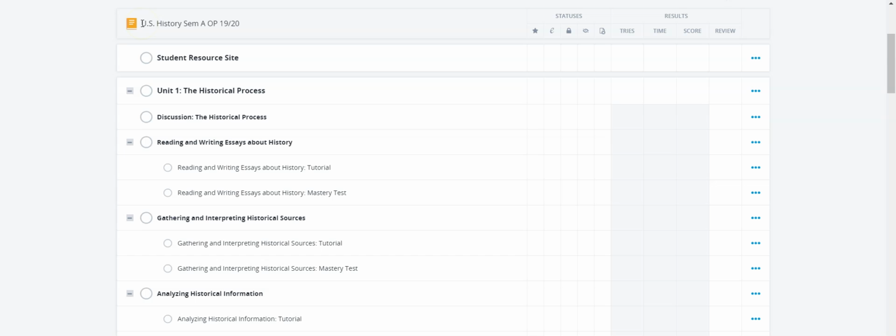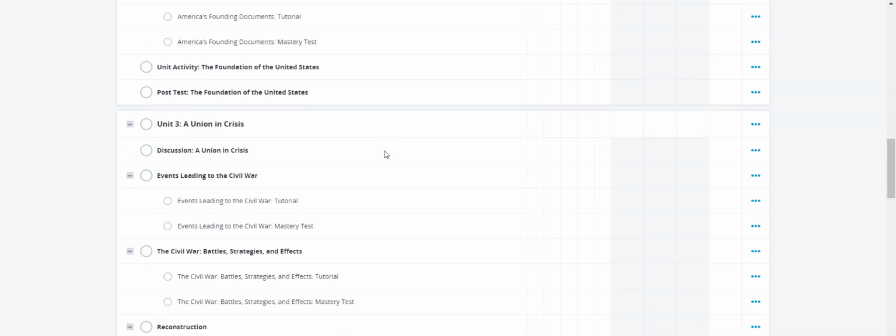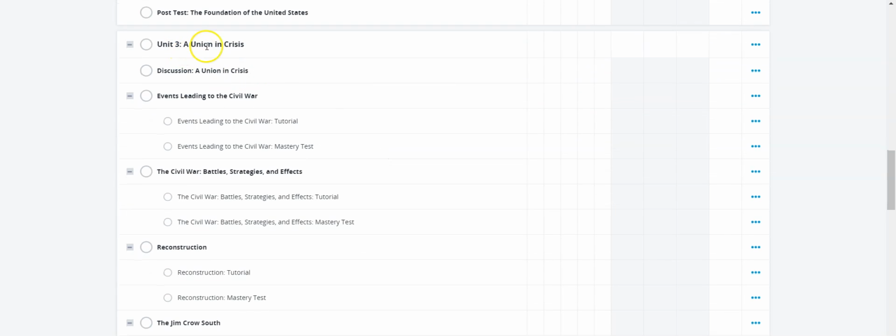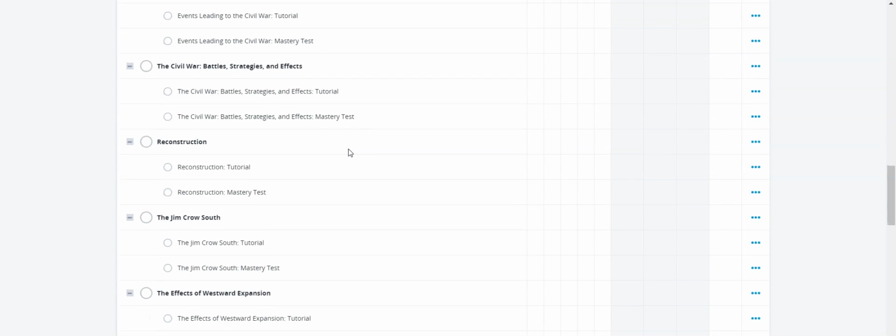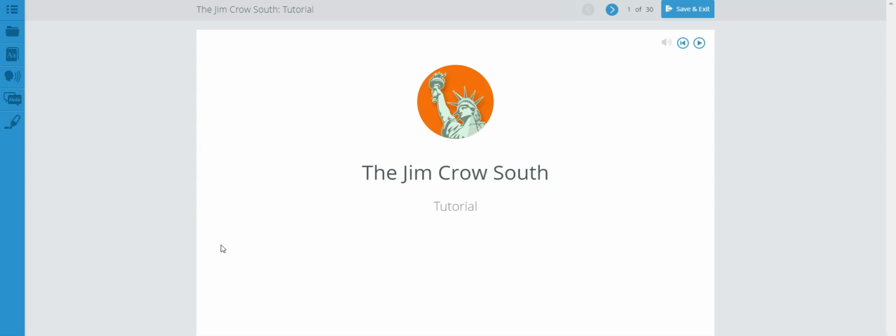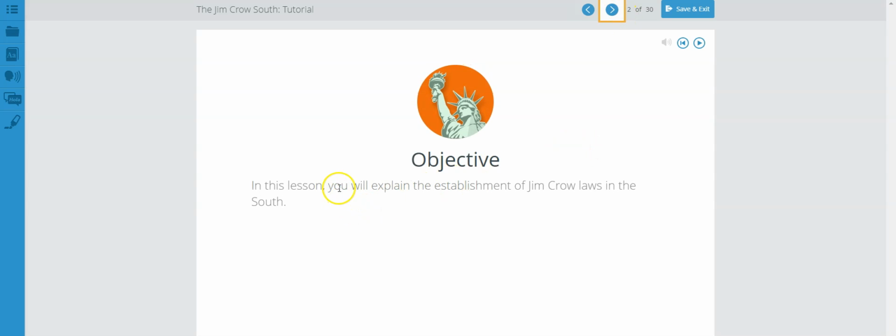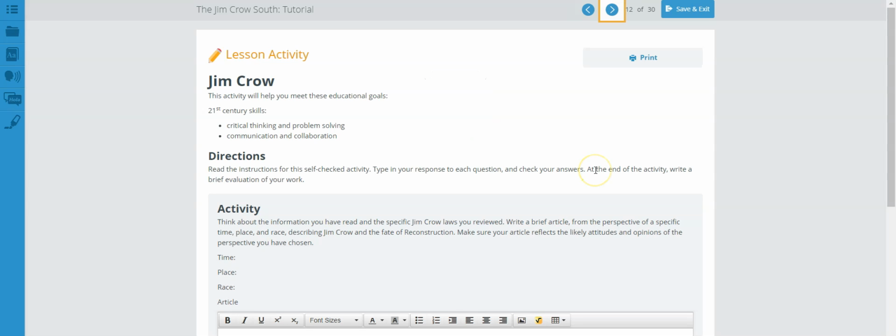Today we're looking at United States History, Semester A, Unit 3, A Union in Crisis, and we're focusing on the Jim Crow South tutorial. Please remember to have your notebook ready, so you are able to take notes as we move through this tutorial. The objective is that you will explain the establishment of Jim Crow laws in the South. Let's move on. We are now on page 12 of the Jim Crow South tutorial.